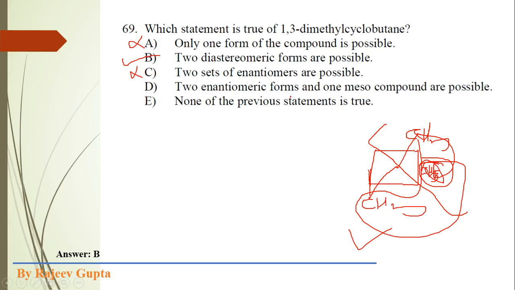Two enantiomeric forms and one meso compound are possible. So this option we can cut because here enantiomers could not form. And also here we can say this meso compound because no chiral center is present in this derivative of cyclobutane. Now none of the previous statement is true, so we can remove this. So only the option is B.